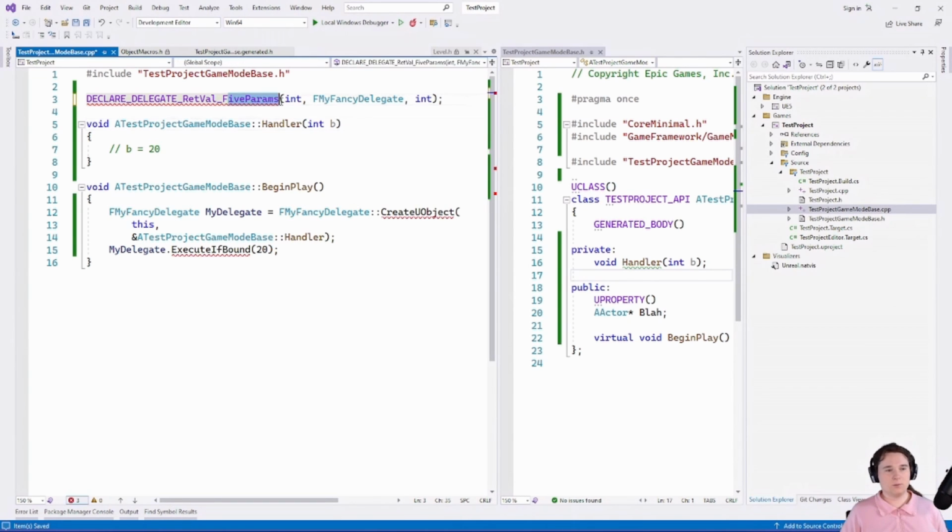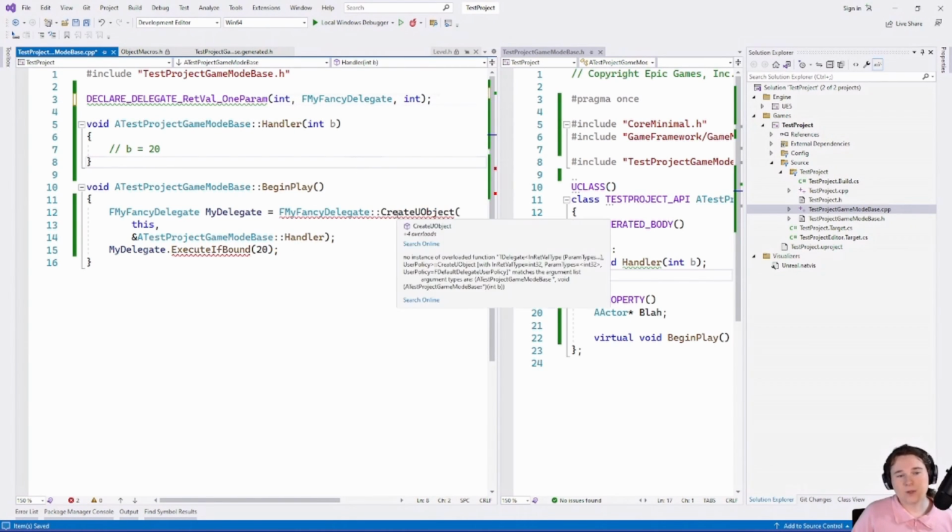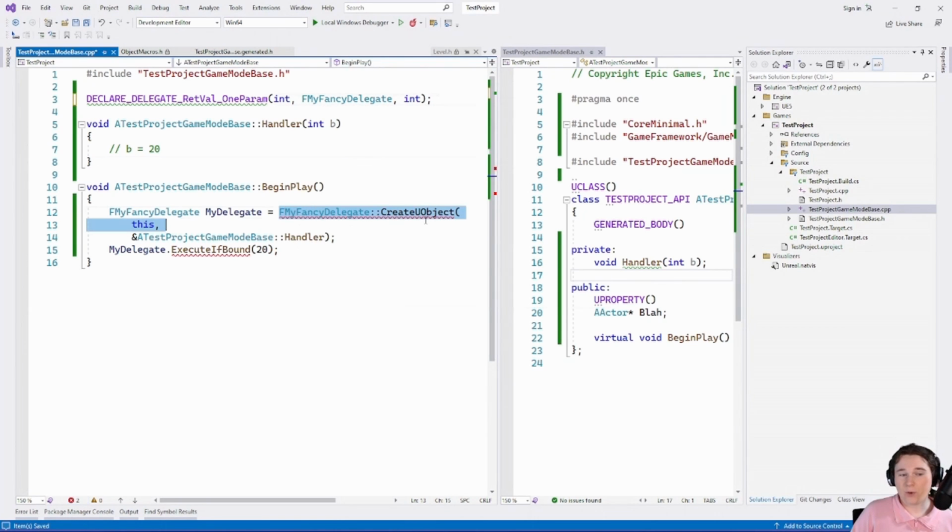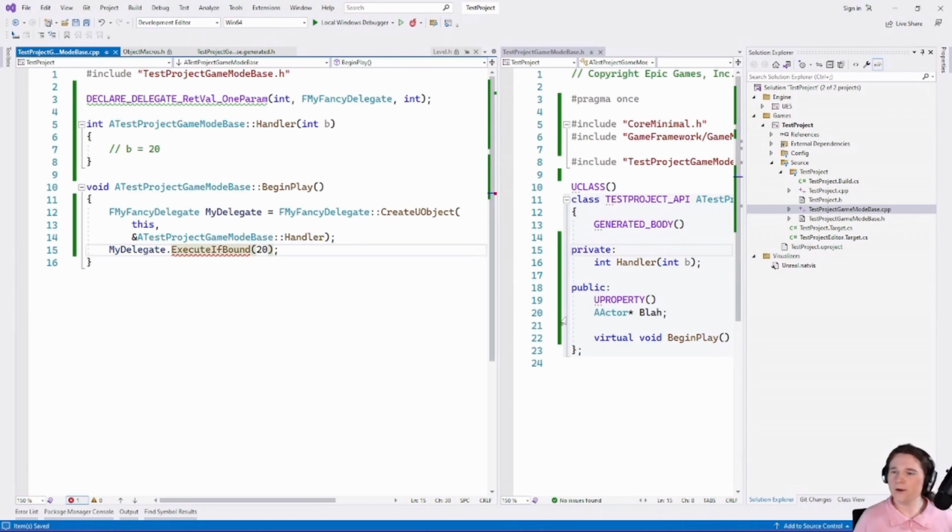let me try to fix up, I think this is how you would declare it. You'll notice now that CreateUObject complains because this doesn't actually have an int return. If we change it to an int return, now this will be happy. You'll notice we can't call ExecuteIfBound anymore. That's because we have a return value, and your code needs to be aware of what you're going to do for the return value if it's not bound, right?